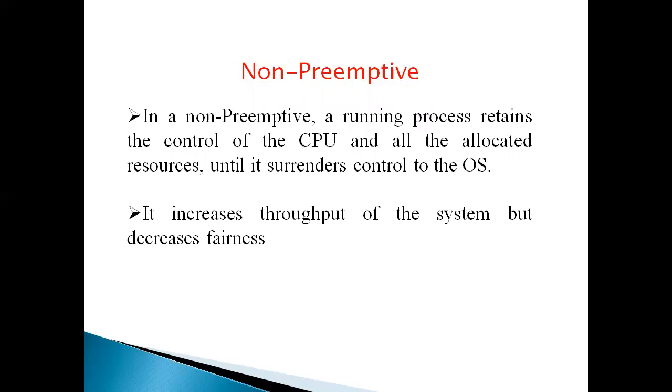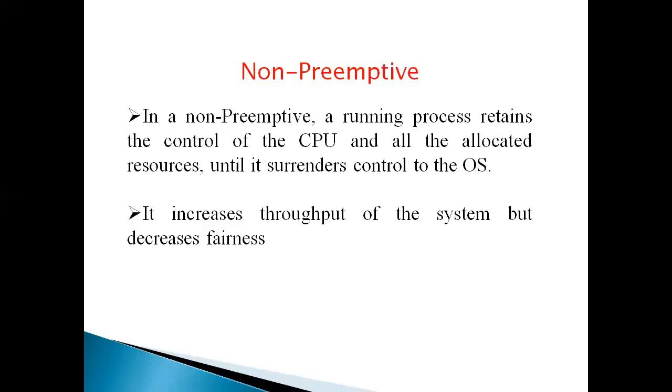The CPU executes the first process, and only when the current running process finishes its execution does it move to the next process, that is process 2. So that is called non-preemptive.